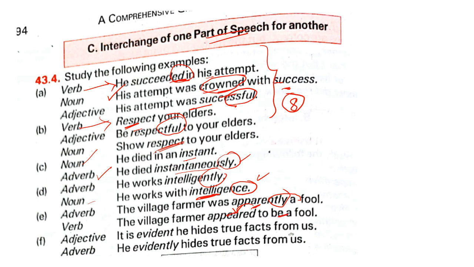It is evident. Evident matlab clear. He hides the true facts from us. So what is here? Evident is adjective. Are you listening, children? Adverb is evidently. Yes, ma'am. Okay, fine. He evidently hides the true facts.